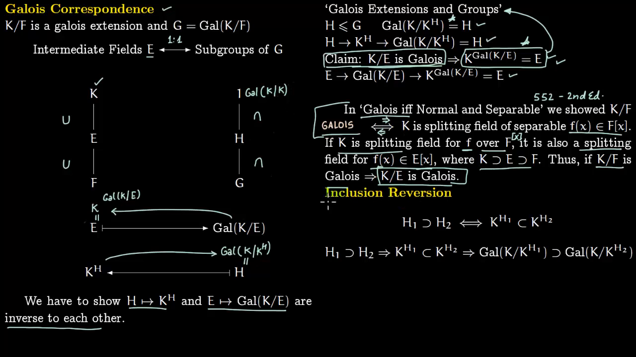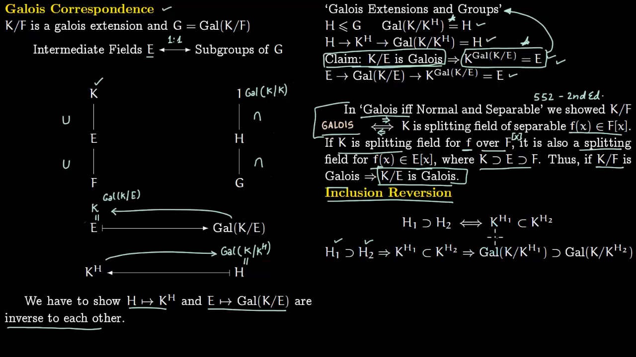So now we talk about inclusion reversion. Say H1 contains H2 if and only if K_H1 is contained in K_H2, that is, the fixed field of H1 is contained in the fixed field of H2. So H1 contains H2 implies this direction is clear. Obviously, if H2 is a subgroup of H1, then H2 at the bare minimum will have to fix K_H1, because all the elements of H2 lie in H1.